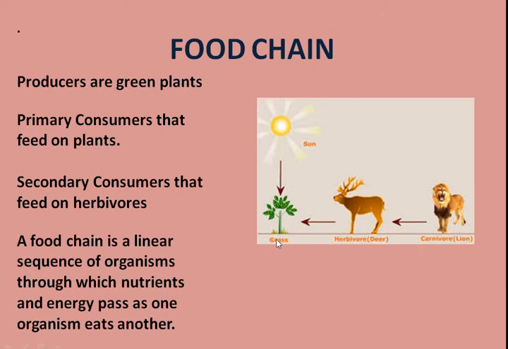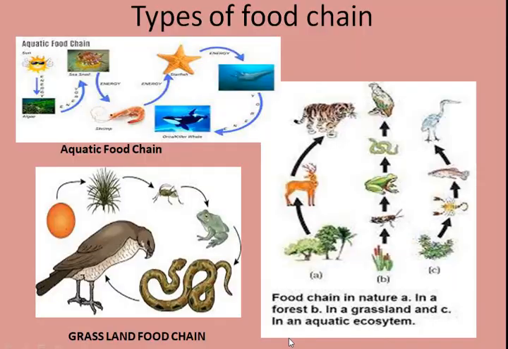Here, see, the grasses are eaten up by the deer. So, grasses are the producers, which can trap the solar energy and convert it into chemical energy. The grasses are eaten up by the herbivores, and the herbivores are in turn eaten up by the lion, which are the carnivores. Now, let's see different types of food chain.